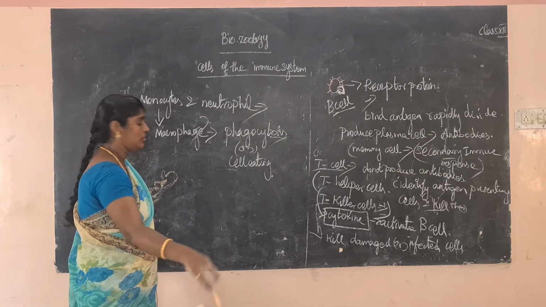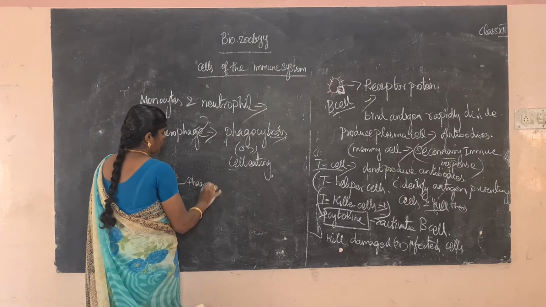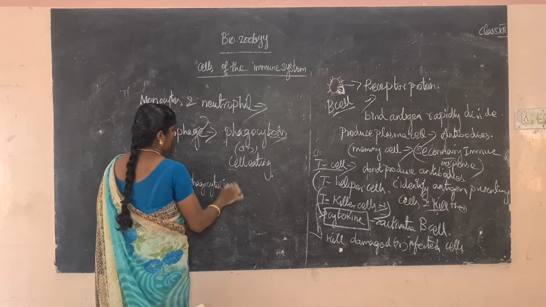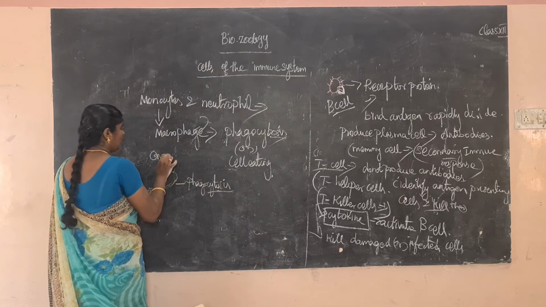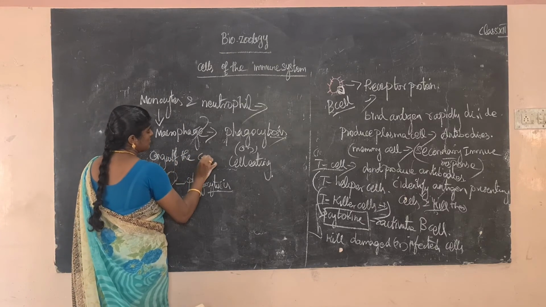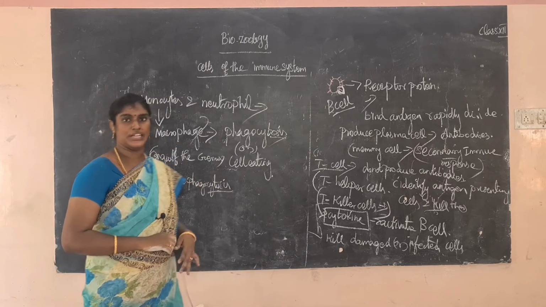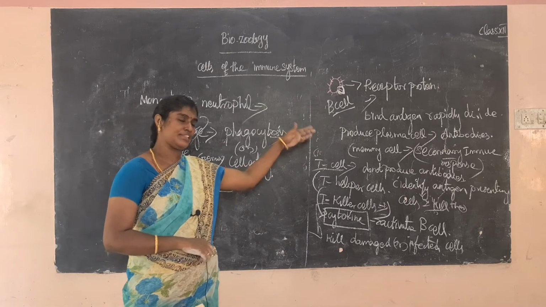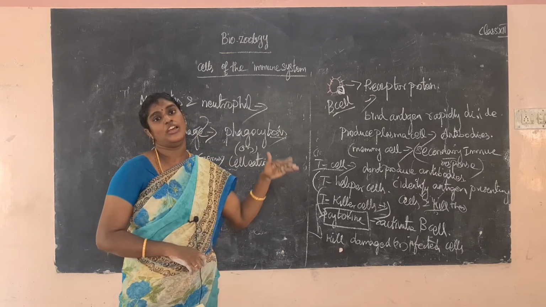That is called phagocytosis. It easily engulfs the germs, especially bacteria. So other than T cell and B cell, some monocytes and neutrophils are involved in the immunological function.